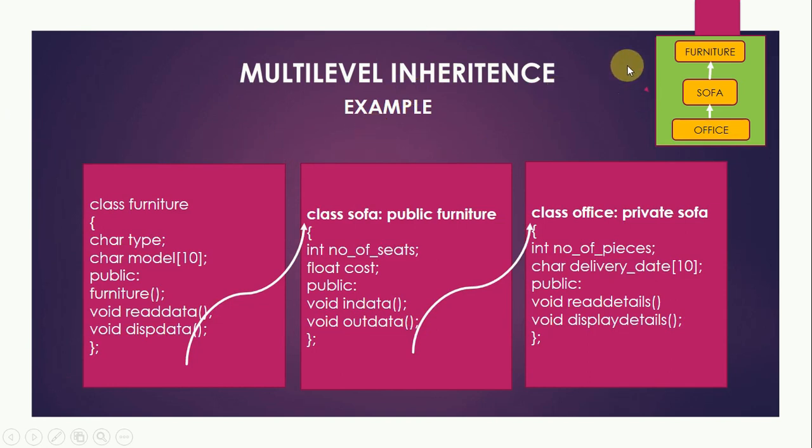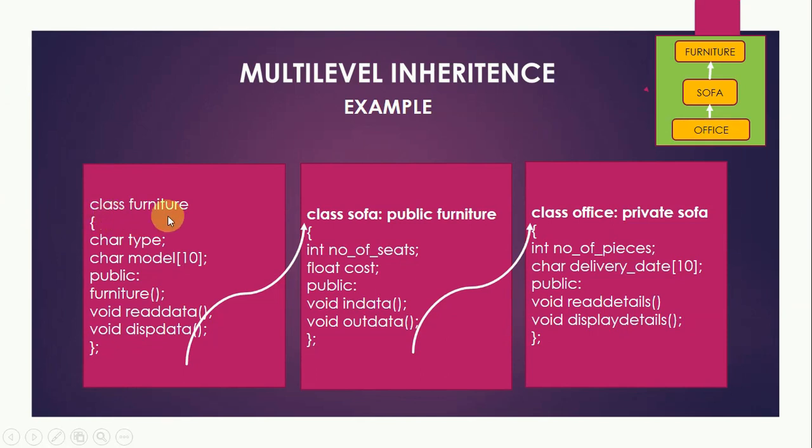Suppose we have 3 classes. You can see it diagrammatically. The furniture class, which is the base class. Then class sofa is inheriting from furniture, and class office is inheriting from class sofa. So in multi-level inheritance, indirectly office is also inheriting from furniture. This is the transitive nature of inheritance, which we have already discussed in the part 1 video.